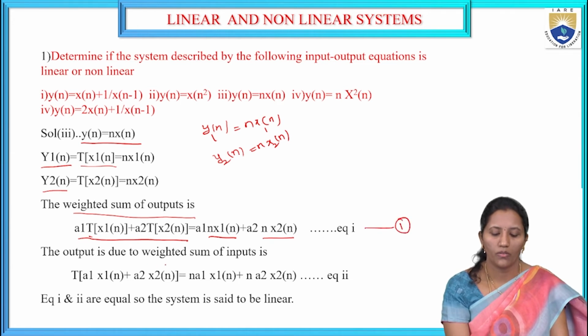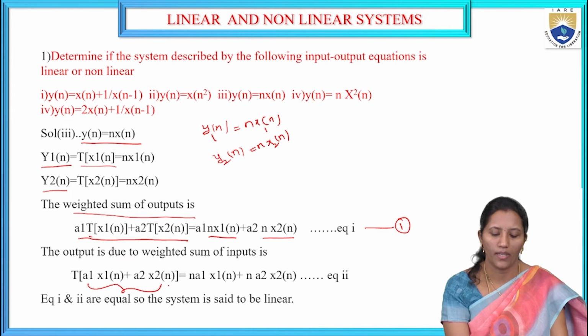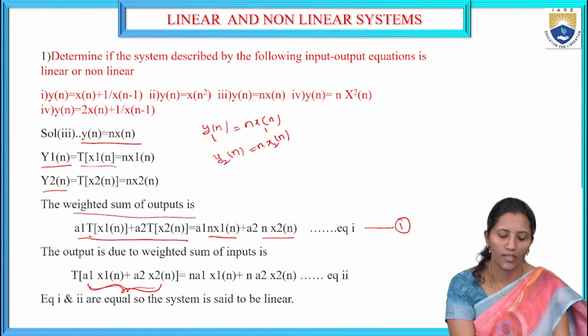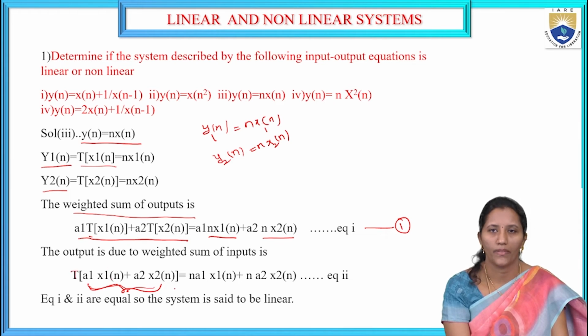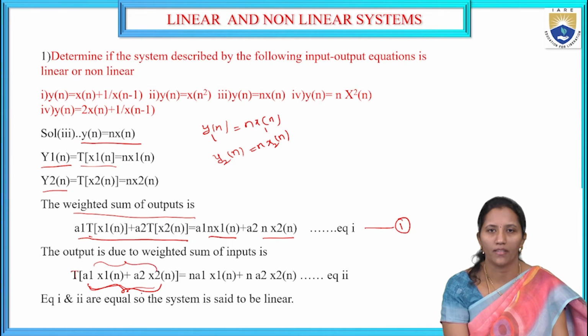And the output due to the weighted sum of the inputs: here we take the weighted sum of the inputs as a1 x1 of n plus a2 x2 of n, and give this to the system. We get the transform of the weighted sum of the inputs. Wherever x of n is there in the problem, we substitute this weighted sum in place of x of n.